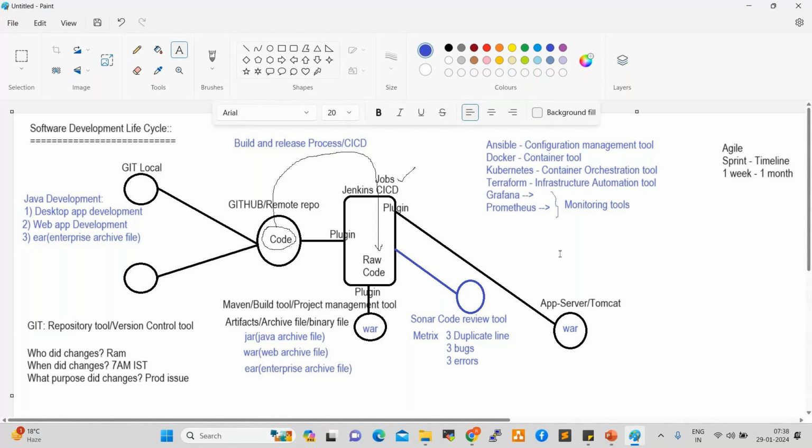So how can we configure Grafana? How can we monitor Kubernetes? How can we work on the monitoring tools? We'll go deep dive. Every tool we will go deep dive, right? Git, GitHub, Jenkins, Maven, and application servers. These are all advanced tools, right? So every tool will go deep dive.